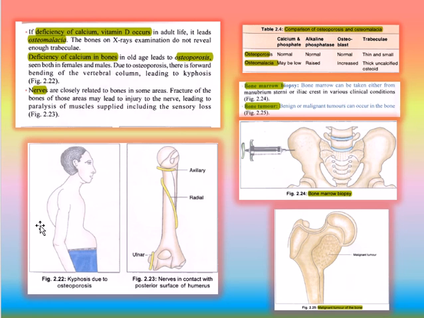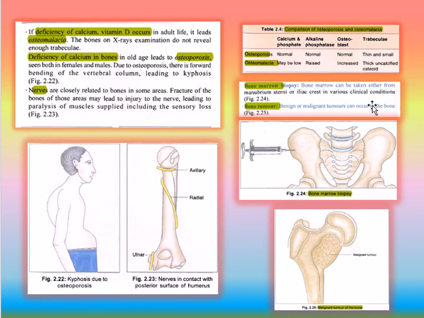Comparison between osteoporosis and osteomalacia. Calcium and phosphate in osteoporosis are normal, but in osteomalacia may be low. Alkaline phosphatase in osteoporosis is normal, but in osteomalacia raised. Osteoblasts in osteoporosis are normal, but in osteomalacia increased. Trabeculae in osteoporosis are thin and small, and in osteomalacia thick with uncalcified osteoid.